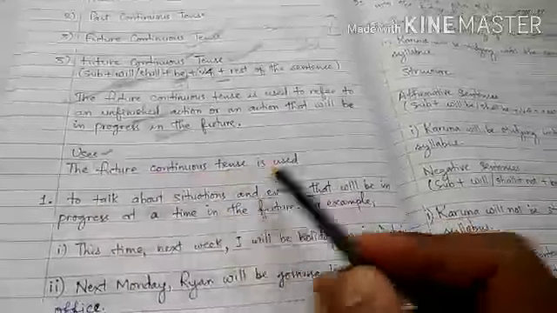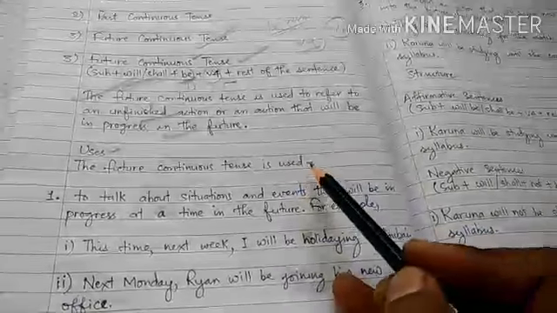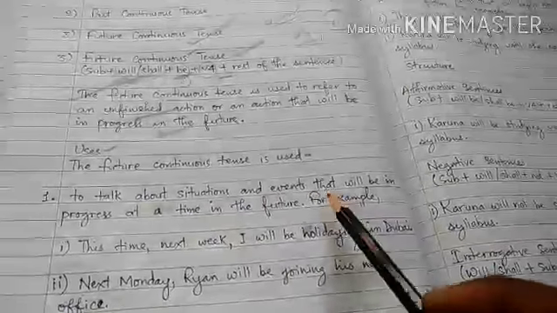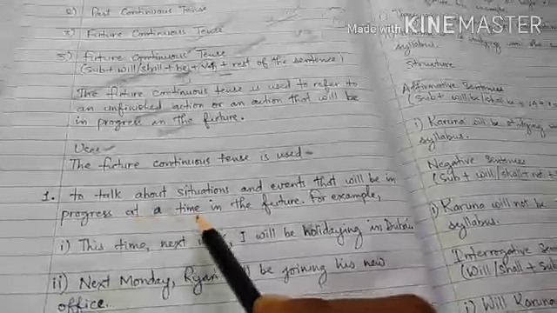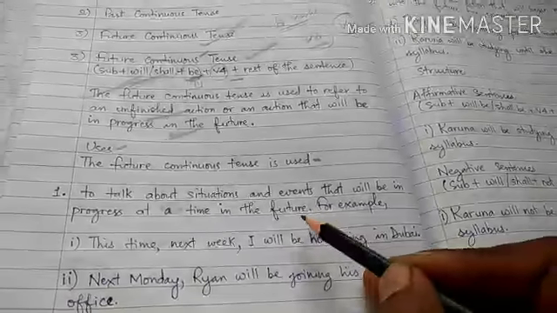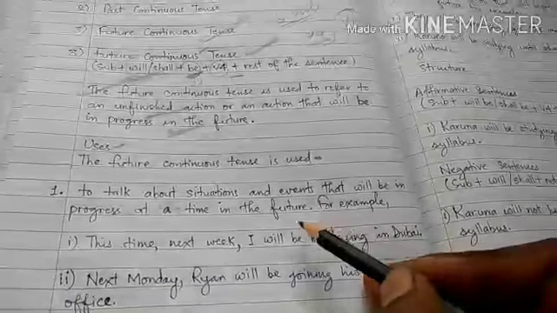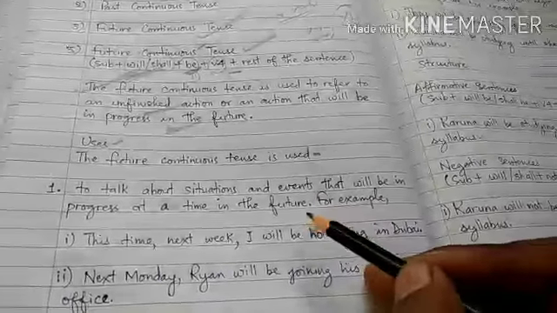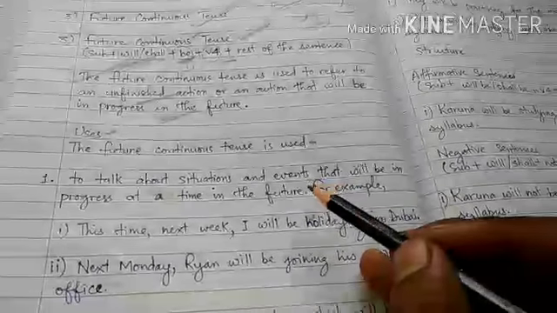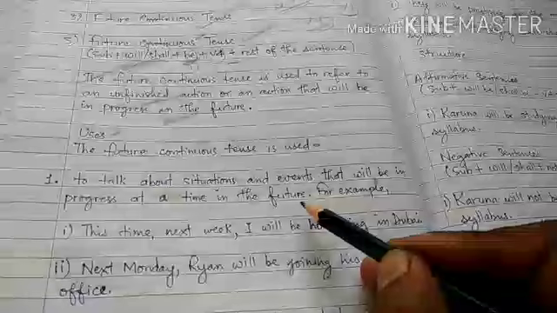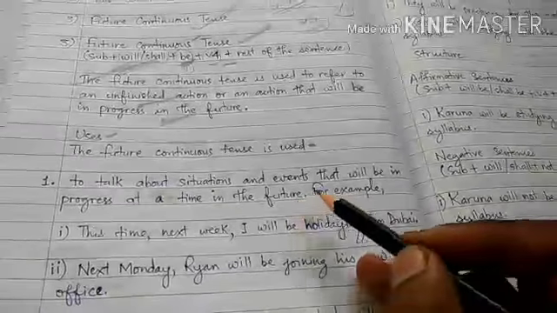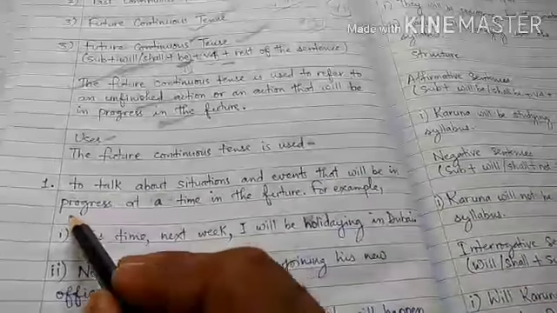See, the future continuous tense is used. Future continuous tense का इस्तेमाल होता है to talk about situations or events that will be in progress at a time in the future. That means actions that have not yet taken place, they will take place in future, maybe just after this time, maybe tomorrow, day after tomorrow, maybe after 1 hour. Whatever the actions happen, that will happen in the coming days. But that will be in progress at a time in the future.